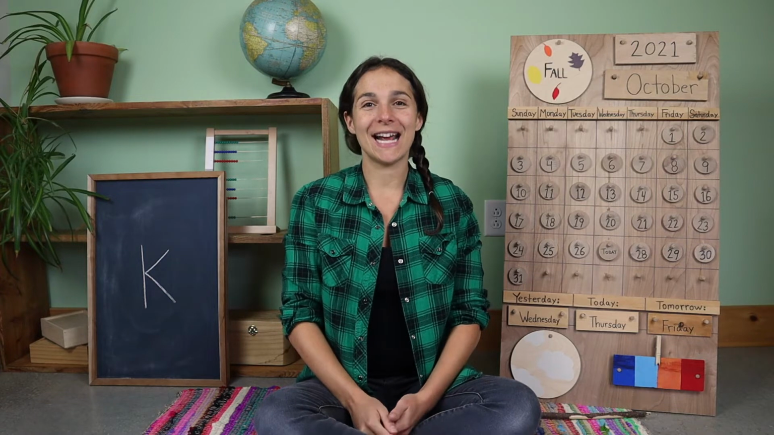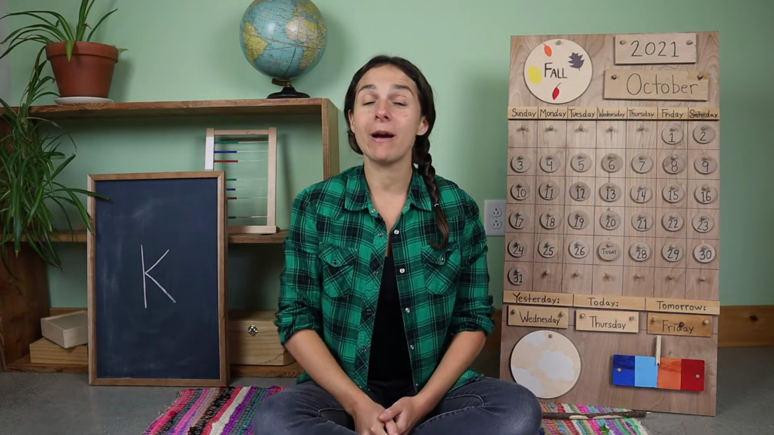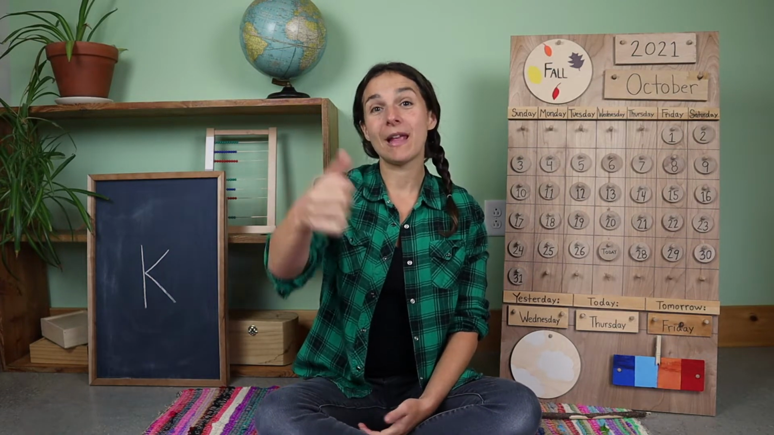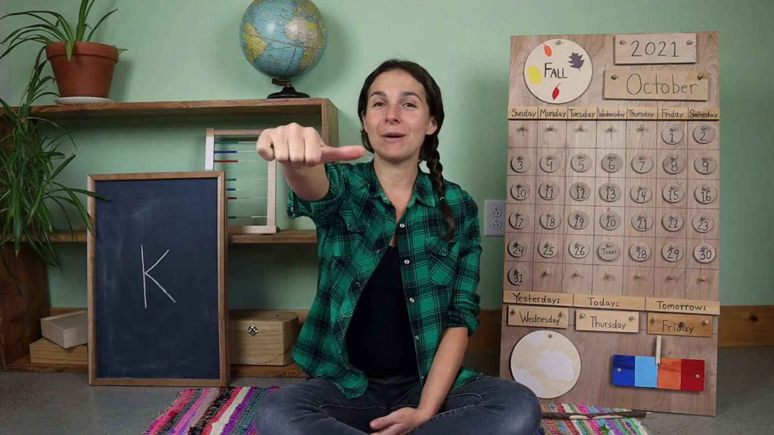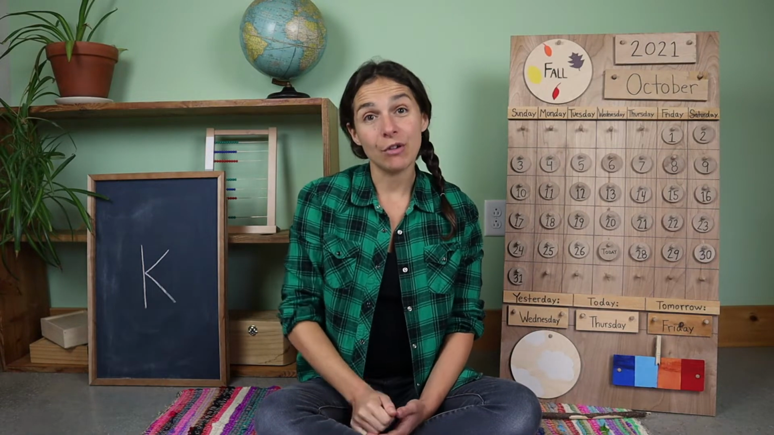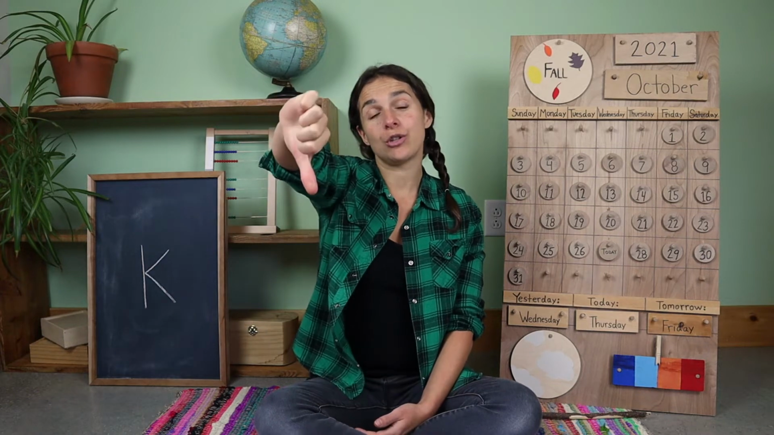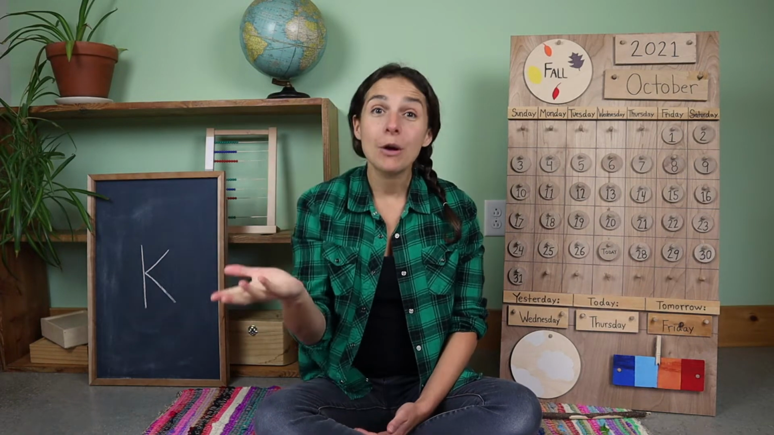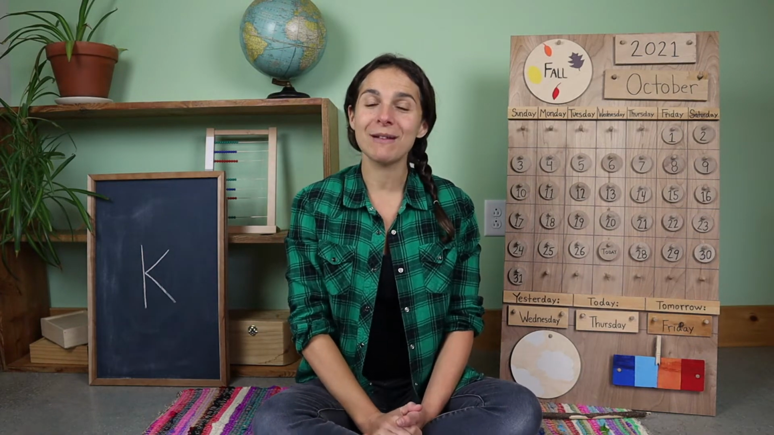How are you doing today? If you're doing well, you can show me with a thumbs up. If you're feeling okay, you can put your thumb in the middle. And if you're not feeling very well today, you can show me with a thumbs down. But hopefully after circle time is over, you'll be feeling better.